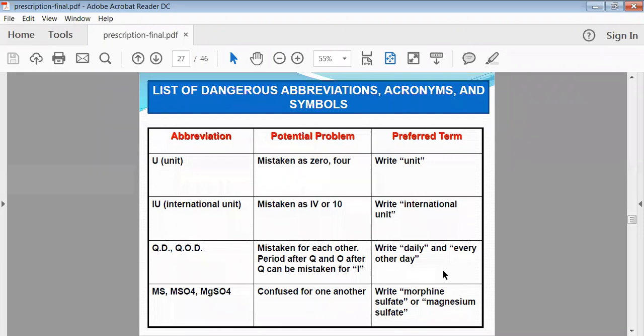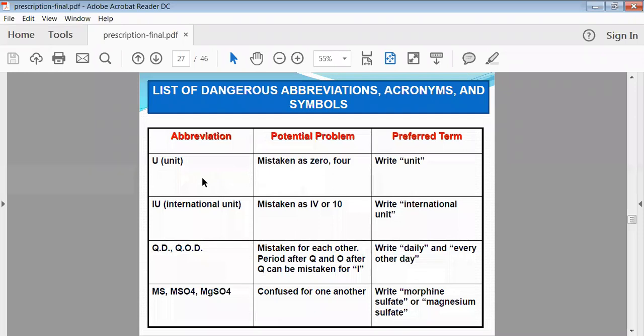Then, the list of dangerous abbreviations, acronyms as well as symbols. See here, while writing the prescription, the physician must have an idea about the rules and regulations of writing prescriptions. There are many abbreviations to save the physician's time. He must use that type of abbreviation very carefully, because if a small mistake is there, your total prescription may get changed.